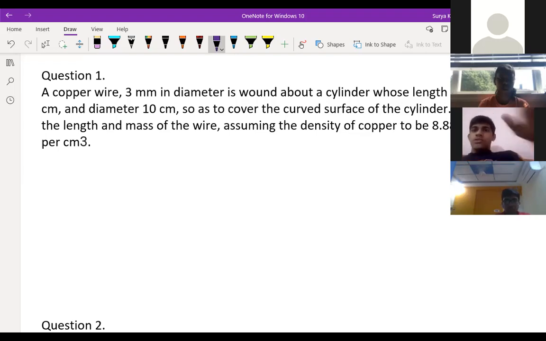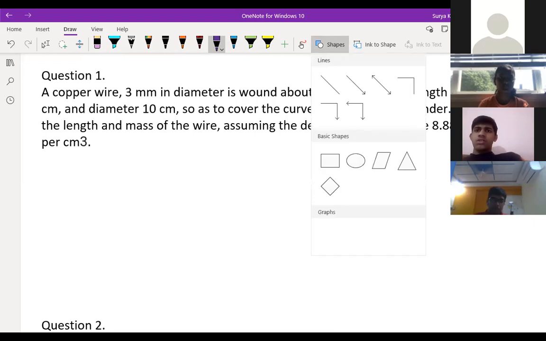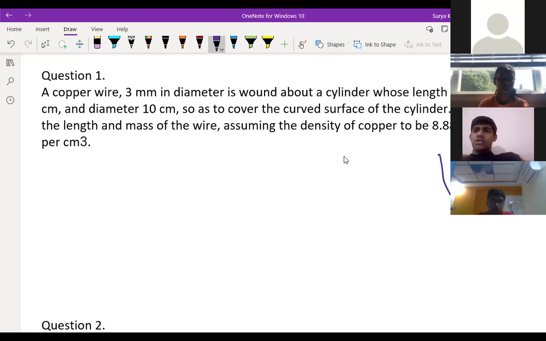Or anyone? So here it is a copper wire, which is diameter 3 mm only. So its radius will be 1.5 mm. Wound into a cylinder whose length is 12 cm and diameter is 10 centimeters, and hence its radius is 5 centimeters.